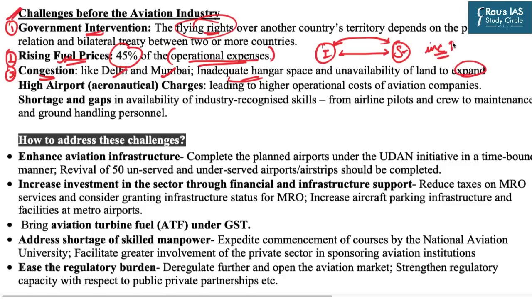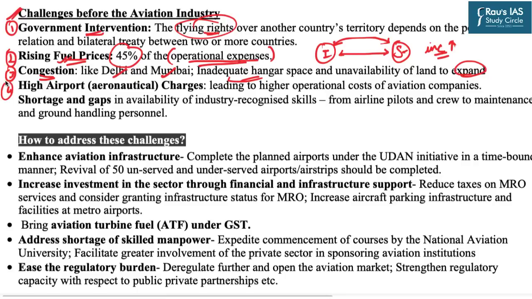So now because the per capita income is rising and people are more preferably traveling through the air, that means that the number of flights are going to increase in recent future. However, we are facing with the space crunch to accommodate those flights.